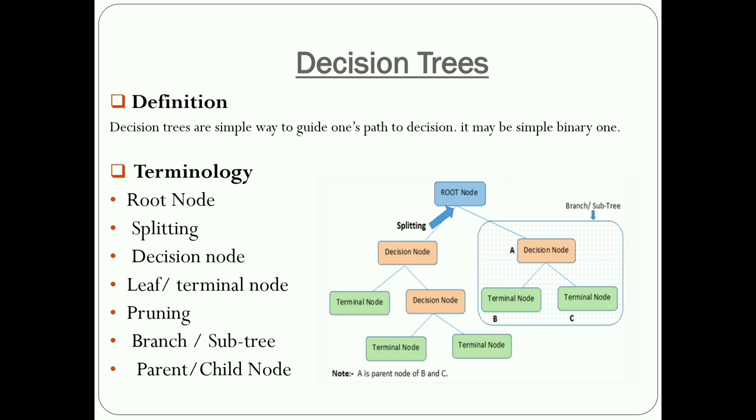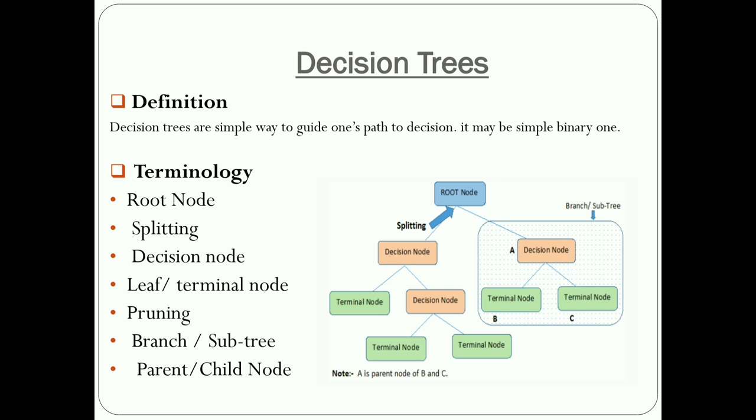What is meant by splitting? Splitting is the process of dividing nodes into two or more sub nodes. The root node is divided with the help of splitting into two or more sub nodes, which are the decision nodes. Next, what is a decision node? When a sub node splits into further sub nodes, that is called a decision node.